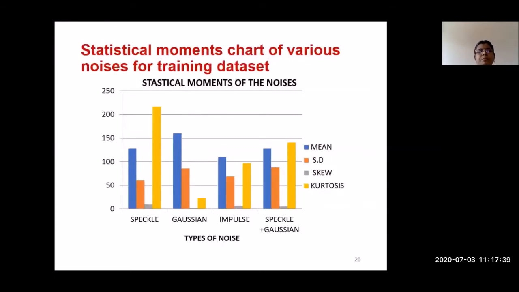And then this is the chart after finding all the statistical values. I have prepared a chart. In this chart, see the value of kurtosis.